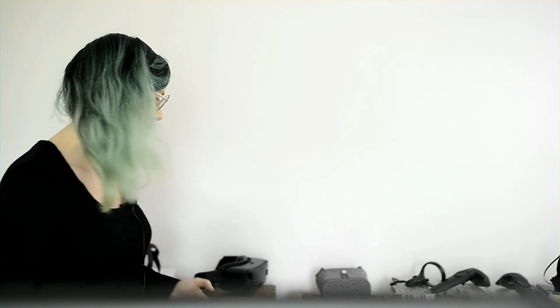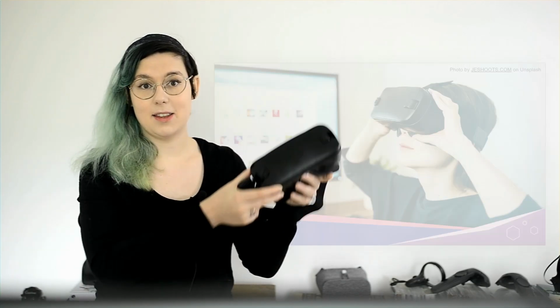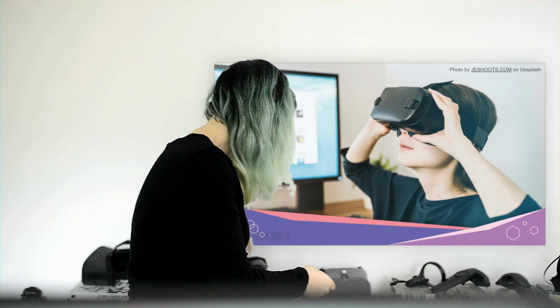But there was another popular type of headset that rose up alongside these. These were headsets in which you put your phone in the headset itself. So headsets like the Gear VR or the Google Daydream let the user take their smartphone and put it inside the headset. When they did that, it would use the sensors in the phone and sometimes additional sensors in the headset as well, to display the virtual reality experience on the phone screen.